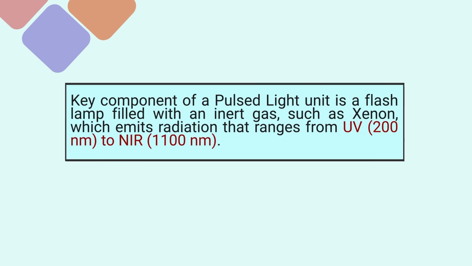And the key component in the pulse light is the flash lamp, which is filled with, as I already explained, inert gas, like xenon, and it can generate and emit the radiation, and the radiation will be prominently dominated by the UV. So that's how the disinfection is quite good.